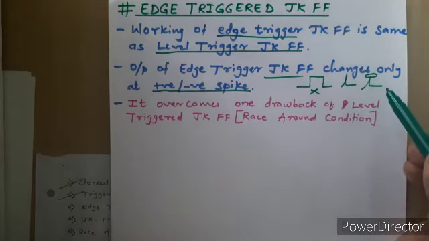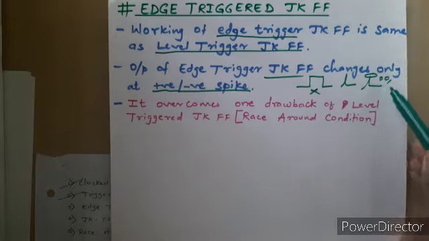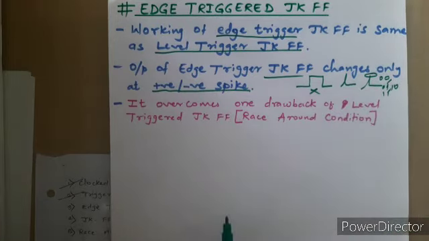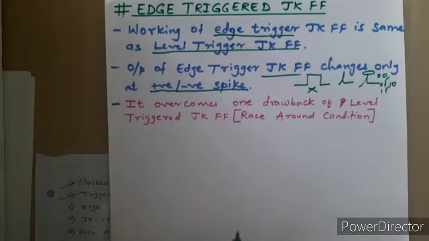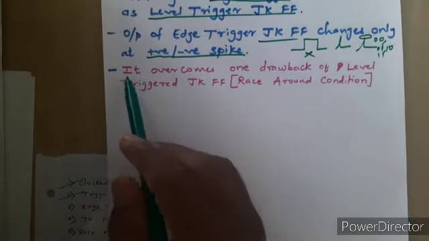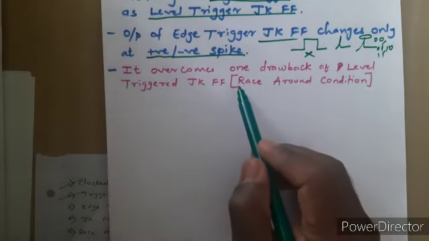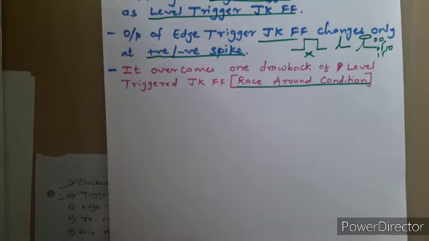Once the spike triggers it, it is then left. So for all these conditions 0 0, 0 1, 1 0, 1 1, your JK flip flop will work very properly, as needed. So that is what we have written here. It overcomes one drawback of level triggered JK flip flop, which is called race around condition.